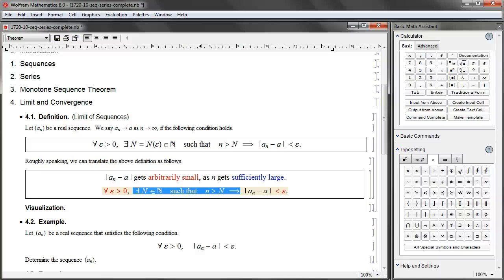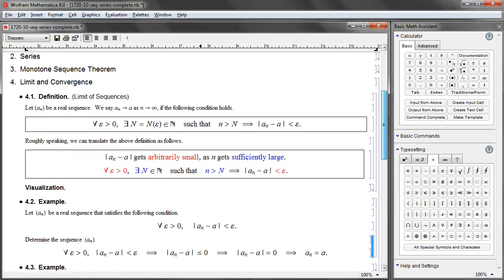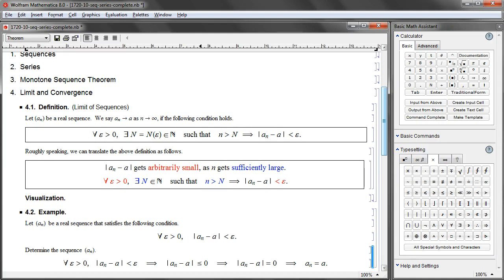In that case, what happens? a_n minus A is less than arbitrary positive number. That means the absolute value of a_n minus A has to be less than or equal to 0, because if it is positive, then it has to be strictly less than itself, because itself is a positive number too, and that's a contradiction. No number is strictly less than itself. So what do we have? It cannot be positive, so less than or equal to 0. Absolute value cannot be negative, so it is equal to 0, and consequently what do we have? We have a constant sequence. a_n is always equal to A.